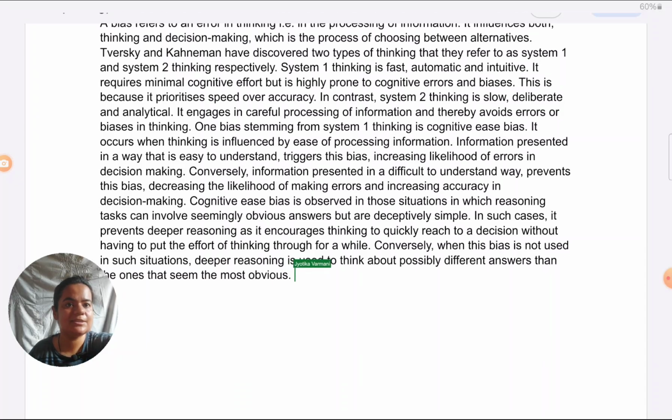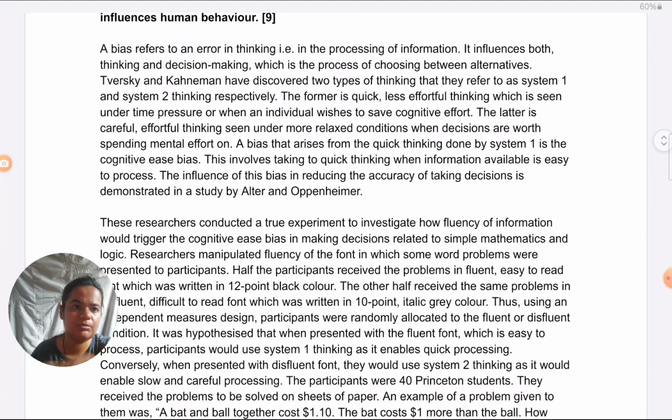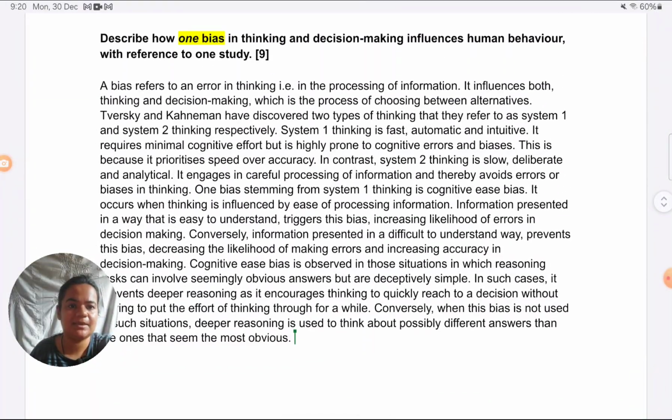Okay, so you can see in the previous answer, I had just given very brief on how the bias works, just about in 2-3 lines. Here you can see I've explained exactly what the bias is doing to the mind and how it is encouraging a sort of quick decision making. Okay, so this is what is required in this type of an answer.